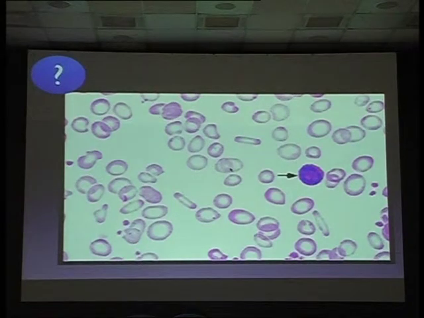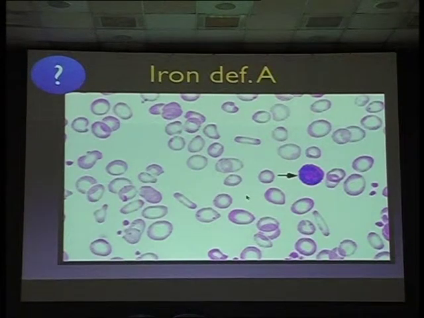Thalassemia and iron deficiency anemia will look most similar in appearance. Again it will be hypochromic, anisopoikilocytosis will be there, and platelets can be increased in number. So this is iron deficiency anemia. The same picture you can see in thalassemia.